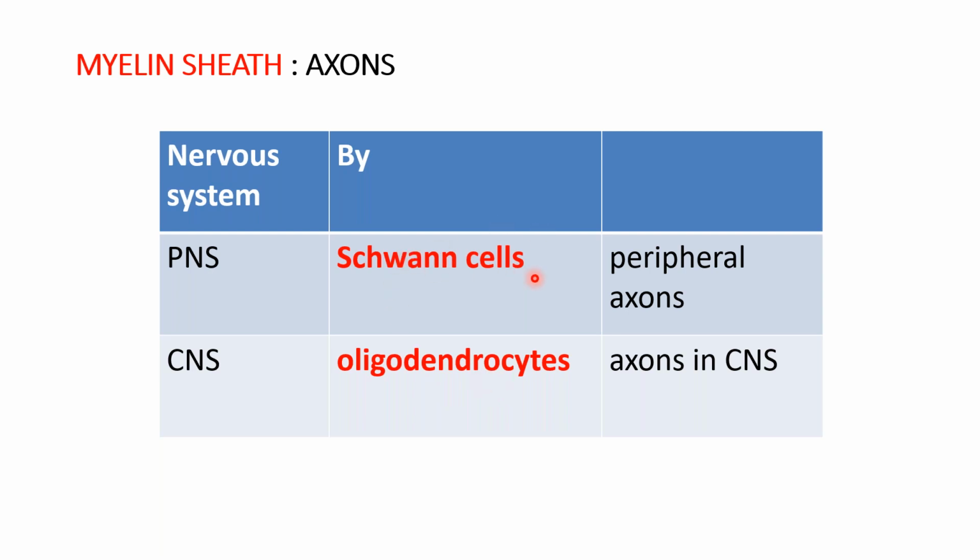A well-developed myelin sheath is present in the peripheral nervous system, and the cytoplasm of the cell spirals around the axon and keeps on spiraling.